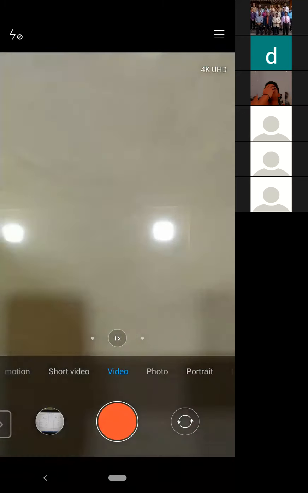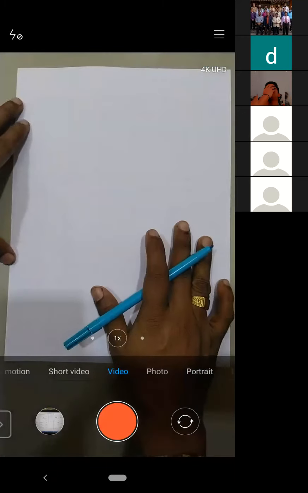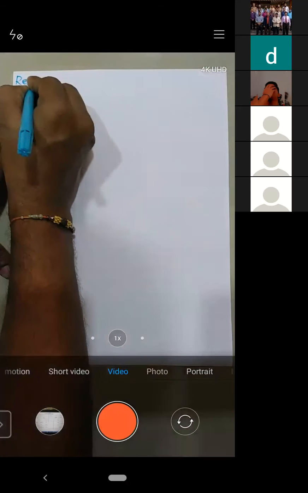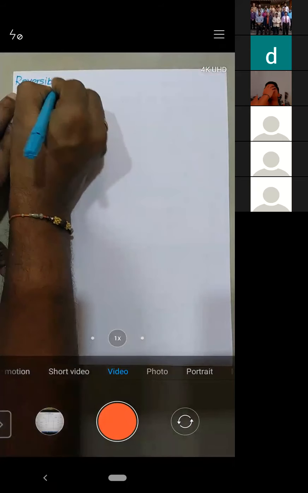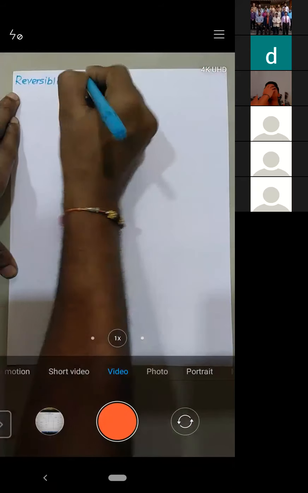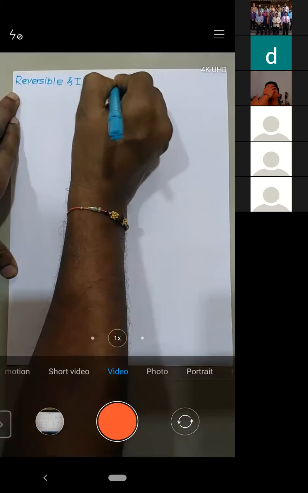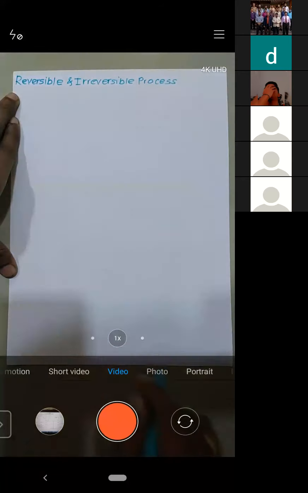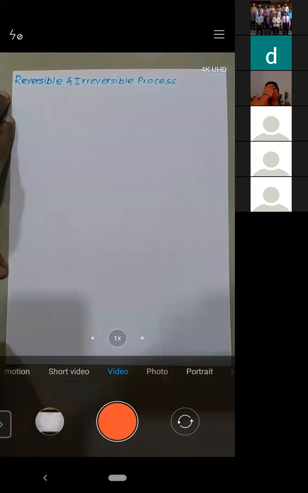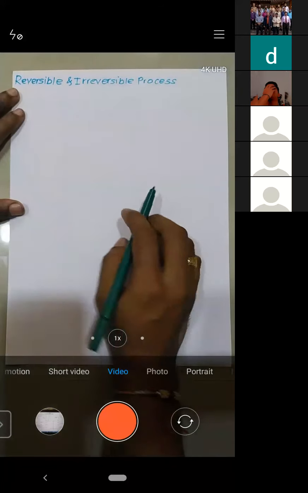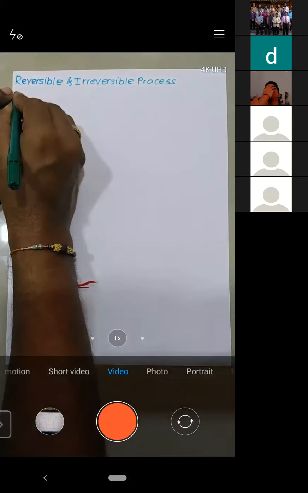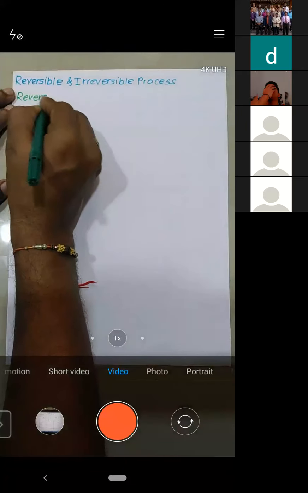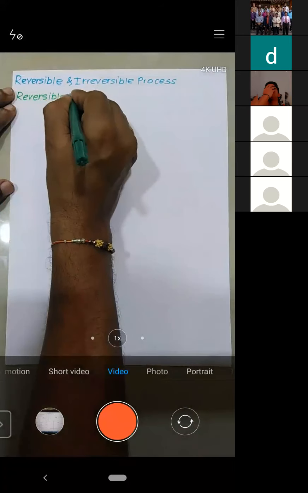So let us move to the next point now. Now we will take what is reversible and irreversible process. Try to understand what is a reversible process and what is an irreversible process, right? So let us first take what is a reversible process.